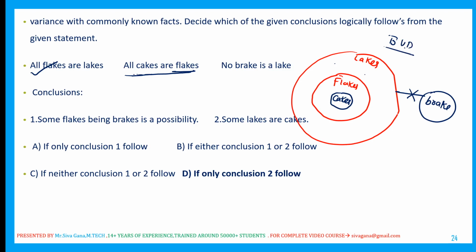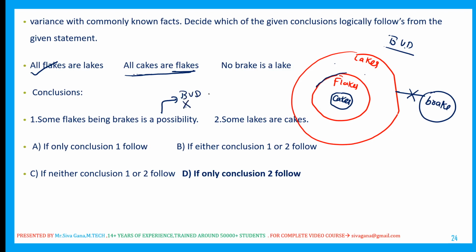Now see the first one. Some flakes being breaks is a possibility. Whenever a possibility happens, check the basic as well as the possibility Venn diagram. In the basic Venn diagram, some flakes are breaks, but there is no connection between flakes and break, so this is false.